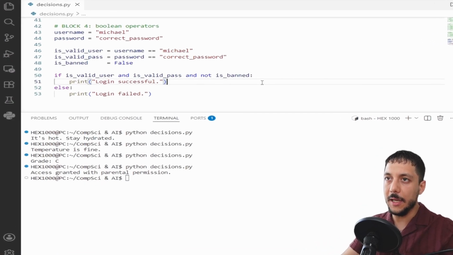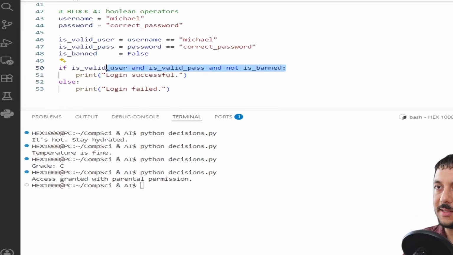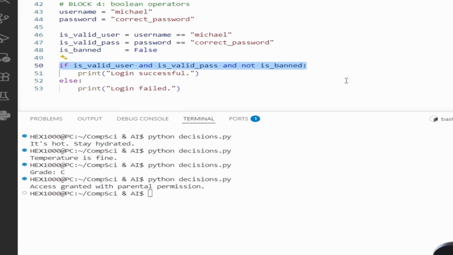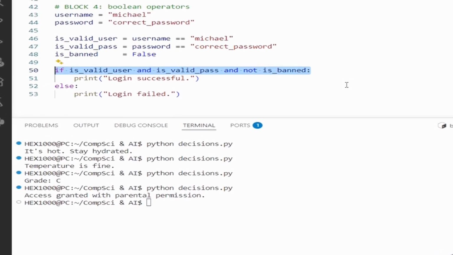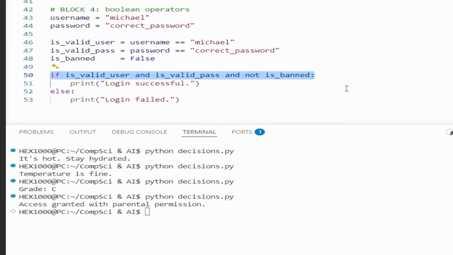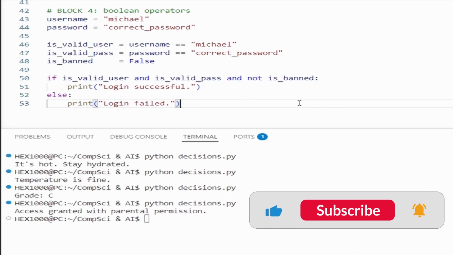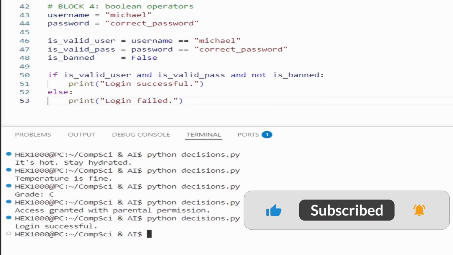Alright, inside our block 4 Boolean operators example, let's check this line very carefully now. Not flips the value. Is bound is false, not is bound is true. All 3 conditions are true, and requires all of them. So let's save this and run it. As you can see, login successful.